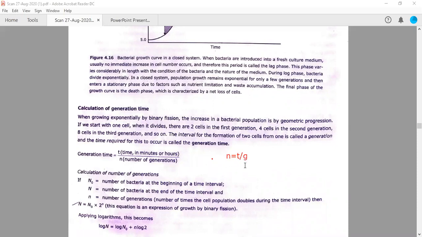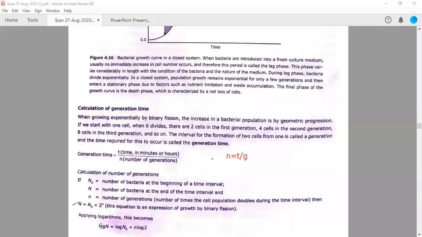But suppose the two things are not given, then you need to switch to the second equation. The total number of cells, capital N, is equal to the initial number of cells, N naught, when the culture started, into 2 to the power n. n is the number of generations. So you can take the logarithmic value of this: log N, log N naught, and log 2 to the power n will become equal to n log 2.